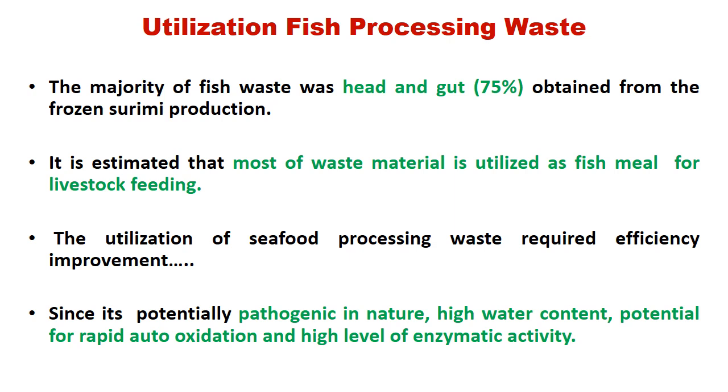The utilization of seafood processing waste requires efficiency improvement. On an industrial basis, if we really have to utilize it, we need proper facilities and efficiency, because all these raw materials are potentially pathogenic in nature and high in water content, so they will spoil very quickly. They are also high in fat, so they undergo quick auto oxidation, and high in enzyme activity, so that leads to autolysis. So it needs proper efficiency of processing.